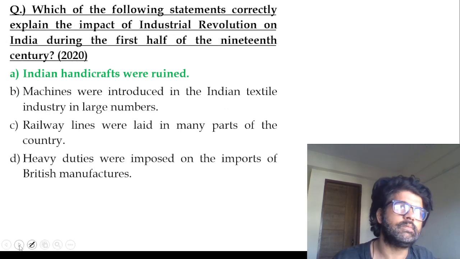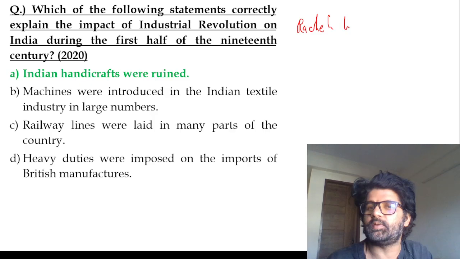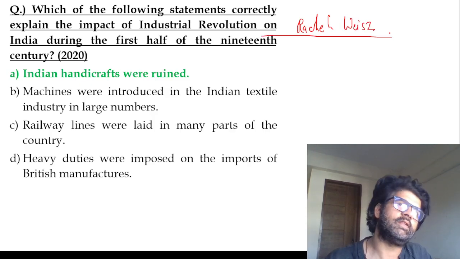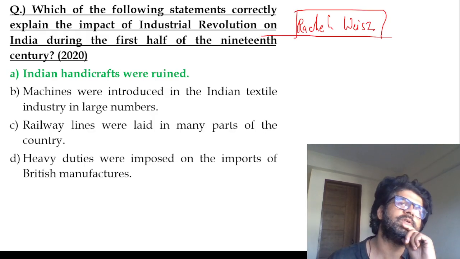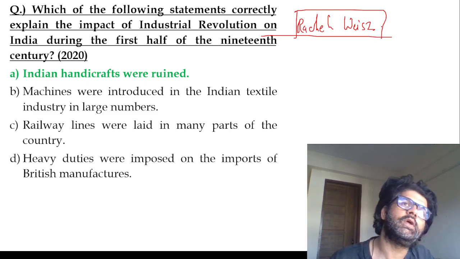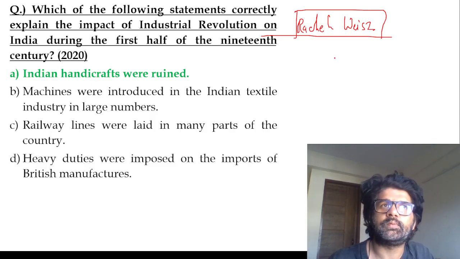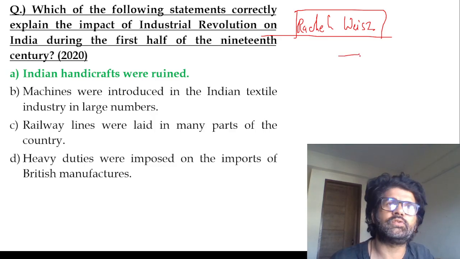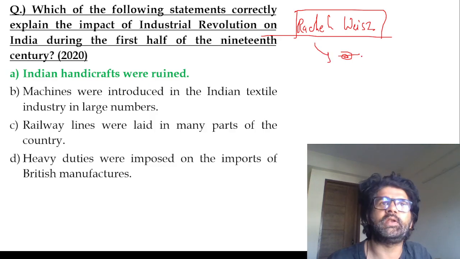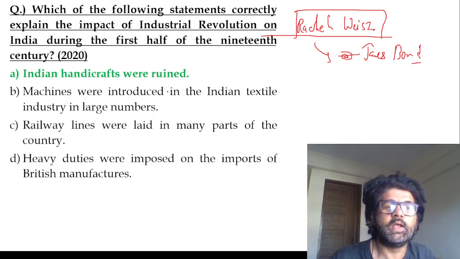These people, I don't like them. There is a British actress I like, Rachel Weisz, something like that, the name pronunciation. Other than that, I don't like other Britishers. Maybe whom else? Who's the British person whom I like more apart from Rachel Weisz? She's a very good actress, guys. She was in The Mummy, Mummy Returns. Then I like the actor who played Sherlock Holmes. I forgot his name. He's also good. I like Raquel Welch's husband, that is, James Bond. My name is Bond. Guys, please be serious. James Bond. So, Indian handicrafts were ruined.